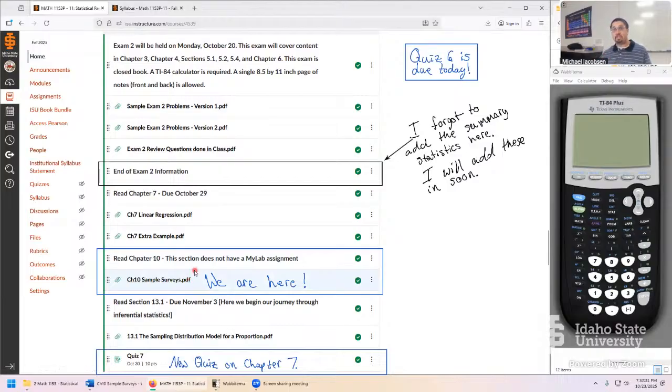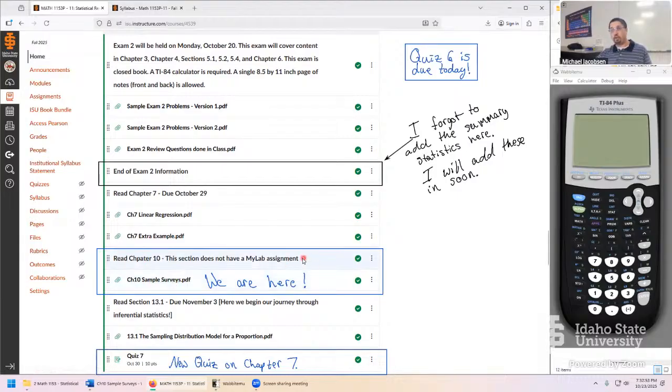Big ideas in Chapter 10 is we're talking about population versus sample again. We're seeing how to collect the data, randomization. We're looking into what conclusions we can make based off if it was an observational study, an experimental design, and then we'll take another careful look at statistic versus parameter. So it's a pretty short section despite all that.